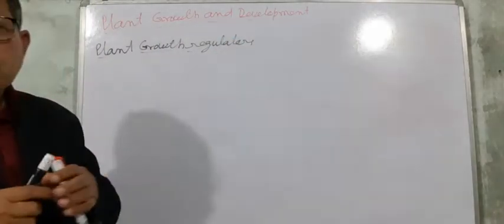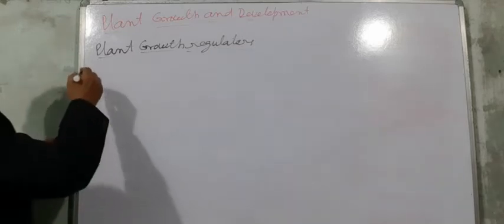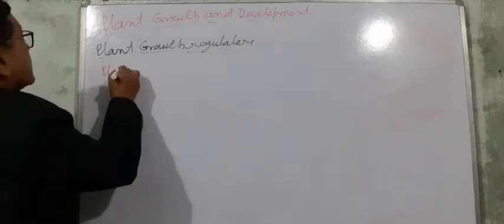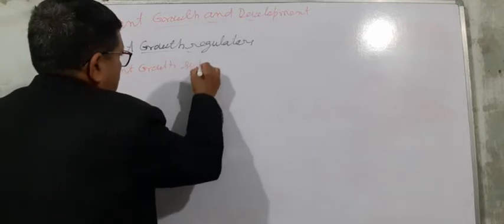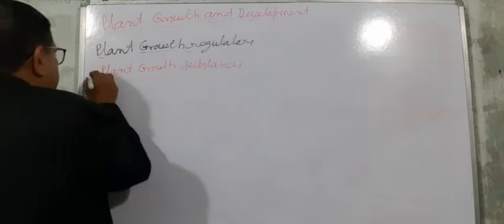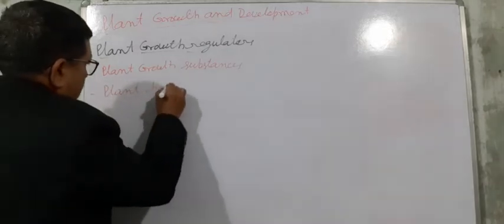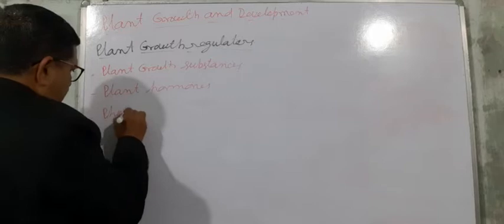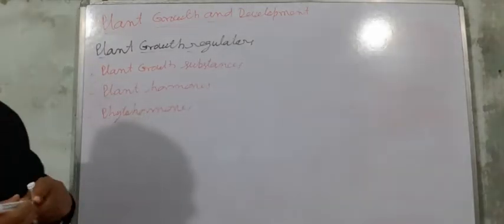These are generally described as plant growth substances, plant hormones or phytohormones.